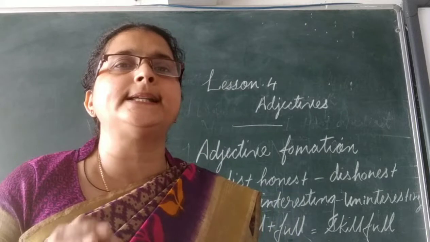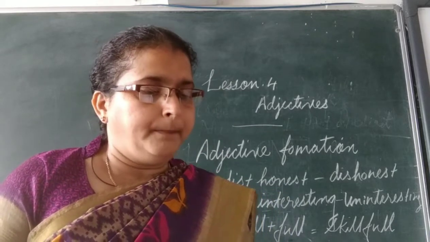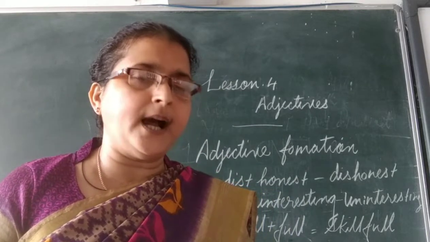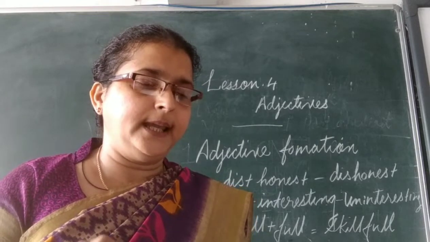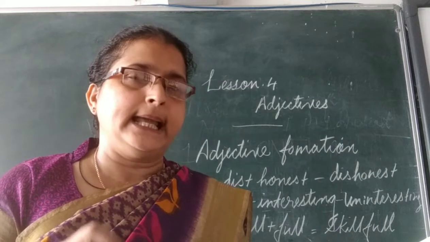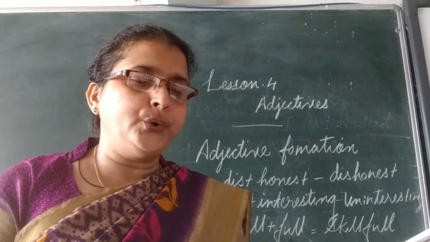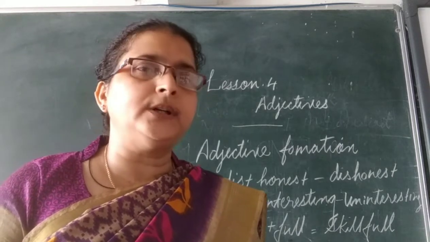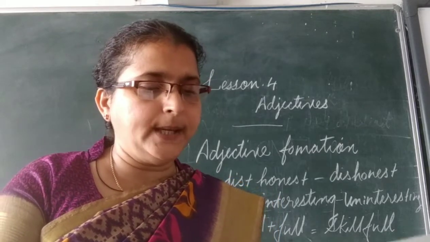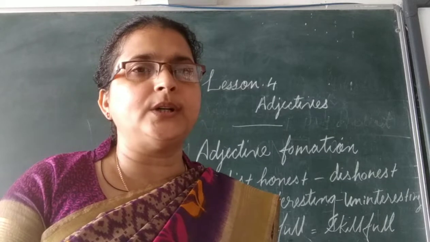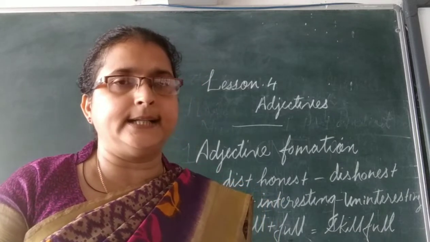Here it is written, let us practice. Make new adjectives by adding these suffixes able, al, ish, less, ous and y to the words given below. You can complete the exercises, okay? It is given the word England.